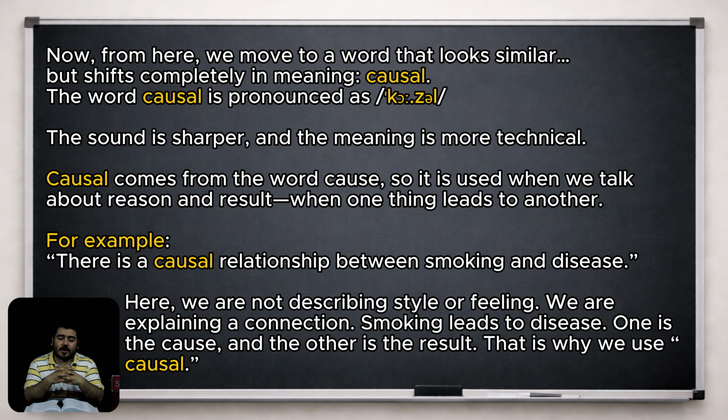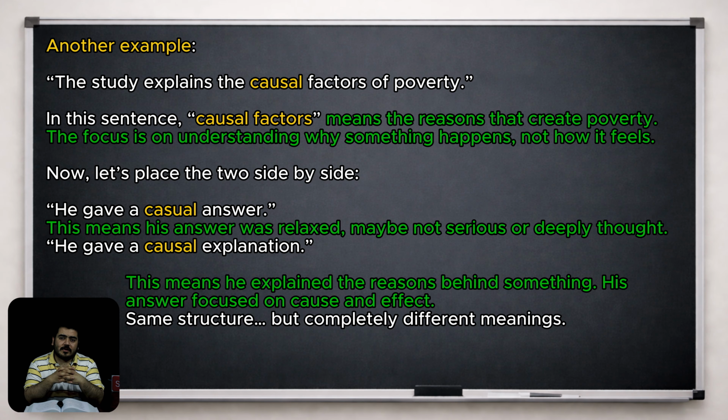Here we are not describing the style or feeling. We are explaining a connection. Smoking leads to disease. One is the cause and the other is the result. That's why we use causal. Another example, the study explains the causal factors of poverty. In this sentence, causal factors means the reasons that create poverty. The focus is on understanding why something happens, not how it feels.